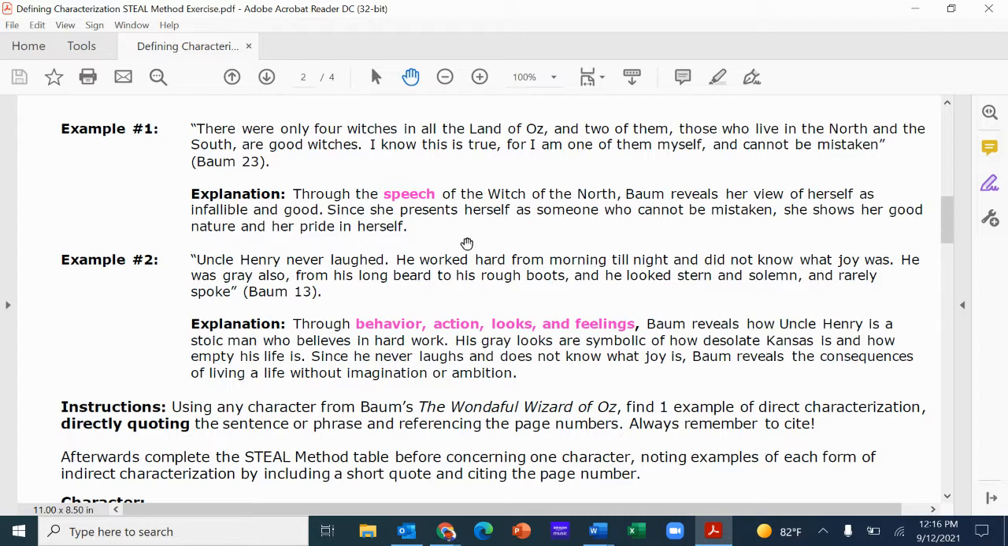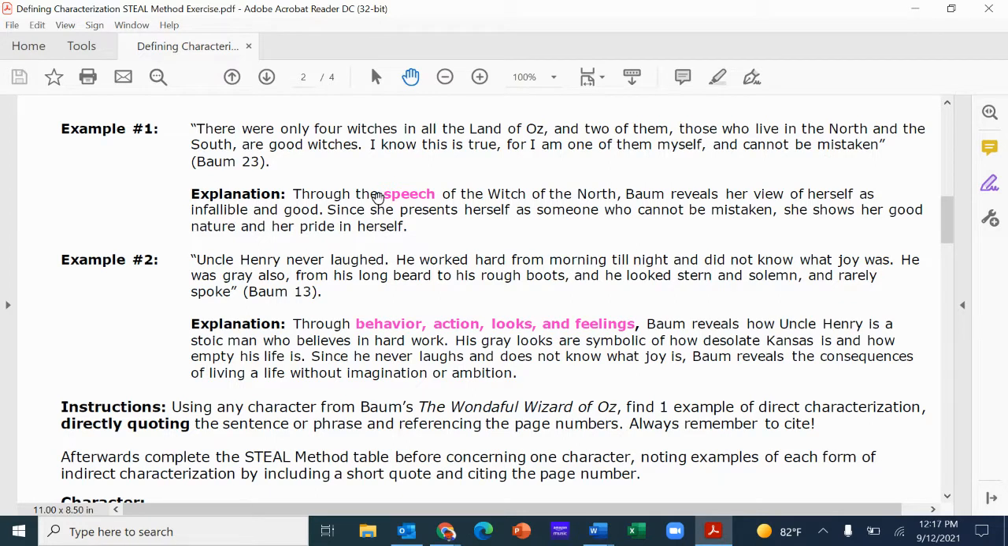Here are a few. So we have a speech from the Witch of the North when she's telling Dorothy all the aspects of Munchkinville and all sorts of things. So here, notice what she's saying. "There were only 4 witches in all the land of Oz, and 2 of them, those who live in the north and the south, are good witches. I know this is true, for I am one of them myself, and cannot be mistaken."